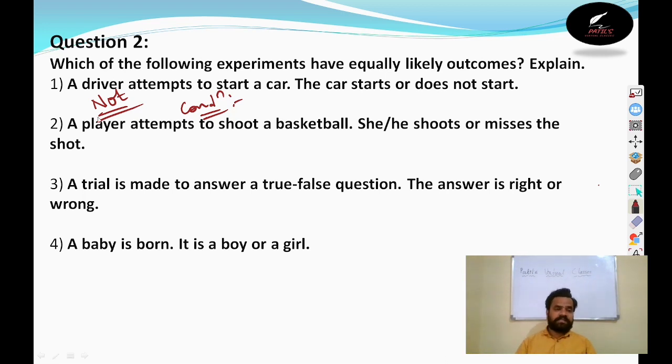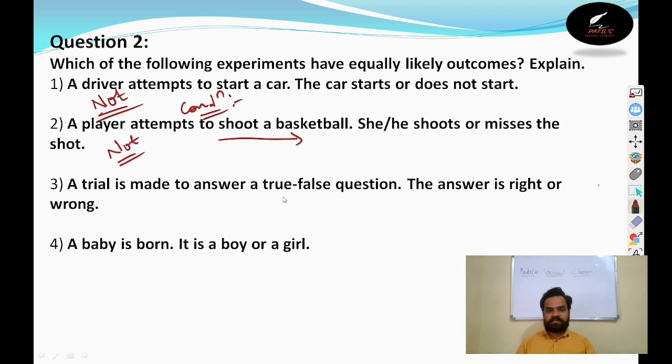Right? The next one is a player attempts to shoot a basketball. It is also not equally likely. He or she shoots or misses the shot. It depends on the ability of the particular player. So that's why I consider this is also not an equally likely event.